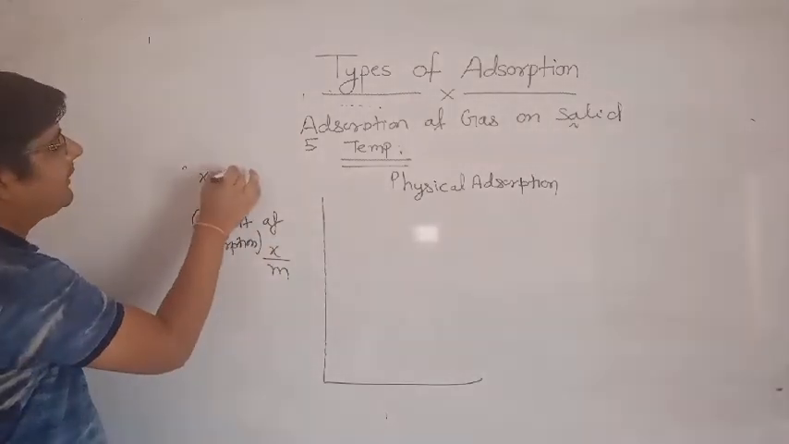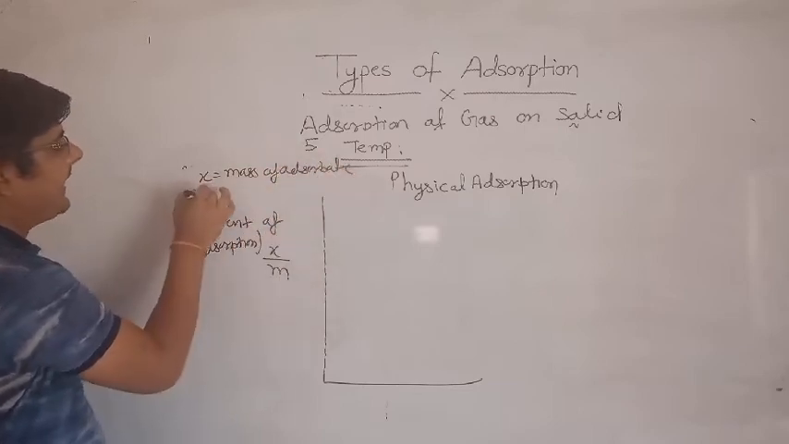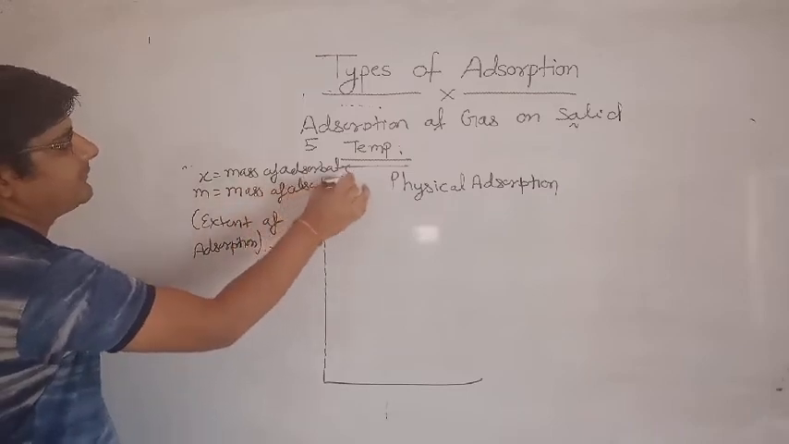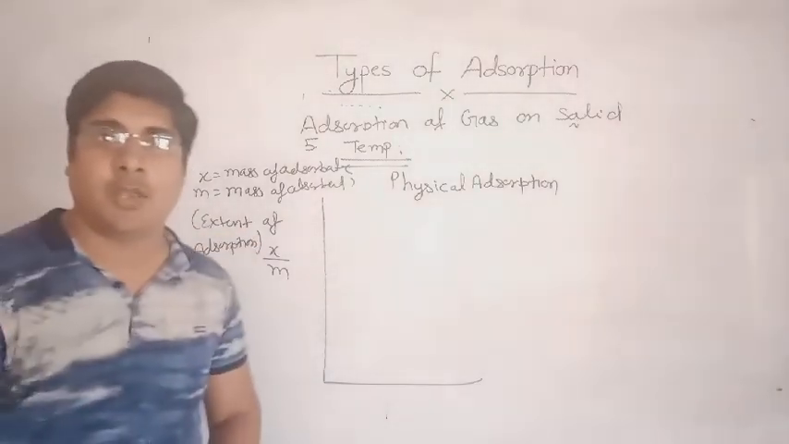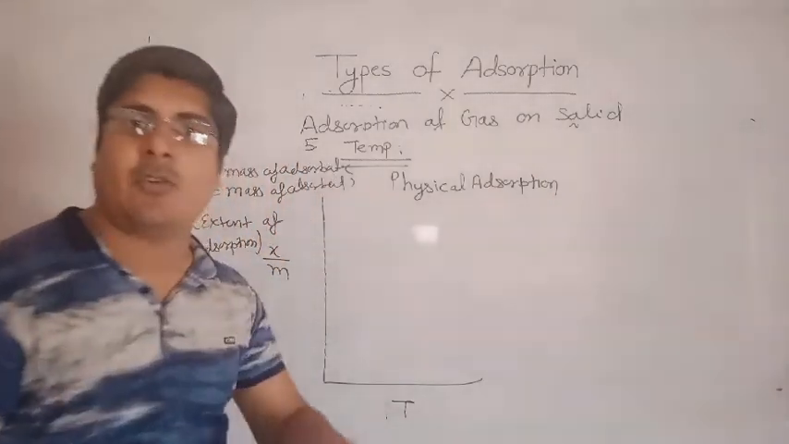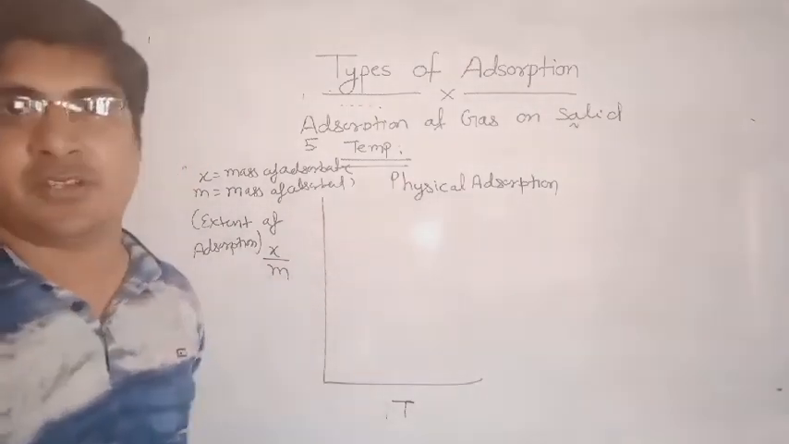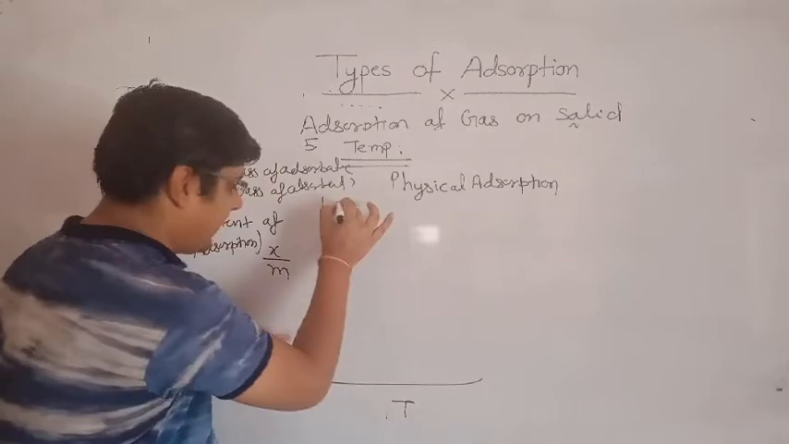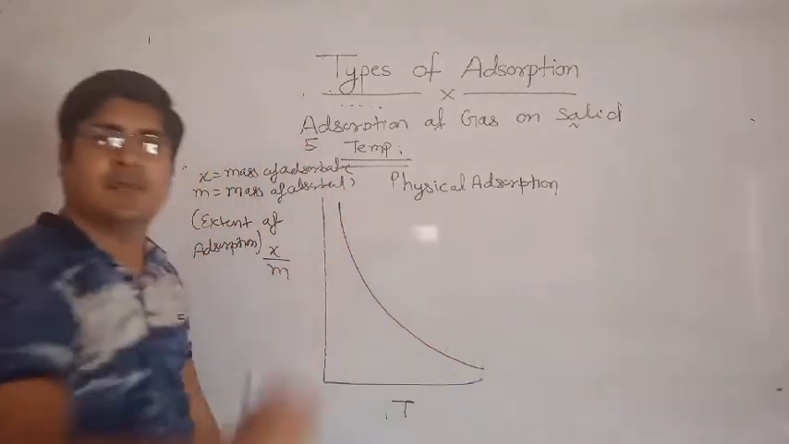Here x is the mass of adsorbate and m is the mass of adsorbent. Extent of adsorption is represented by x by m. We will plot a graph between x by m and temperature at constant pressure. We know very well that by increasing the temperature, physical adsorption will be decreased. So when I increase the temperature, the extent of physical adsorption will be decreased.